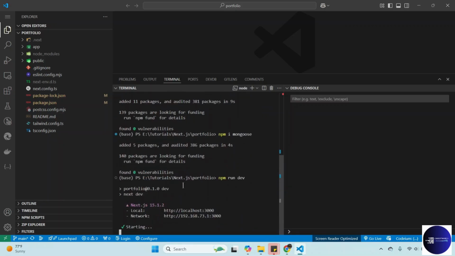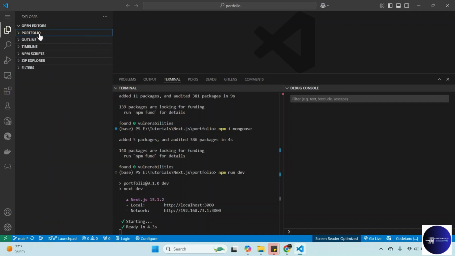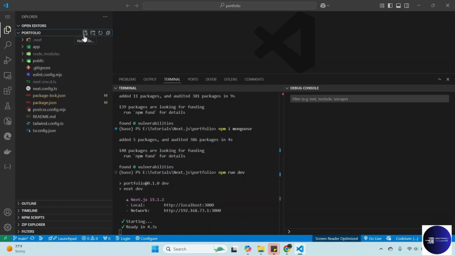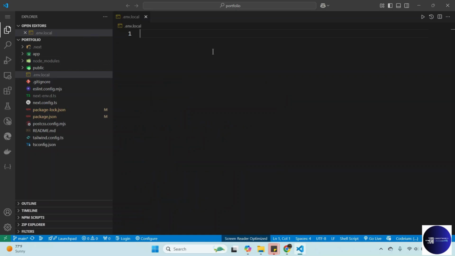All right. Okay, so now we need to create our .env file within our project. So this is our project root. We can create a file called .env.local. So make sure to name the file, the file we created, .env.local. So that's the file.